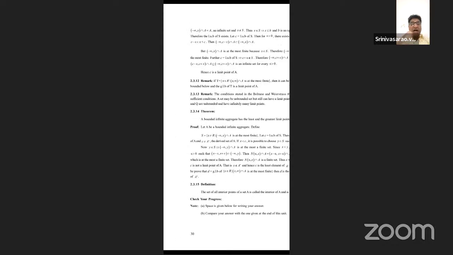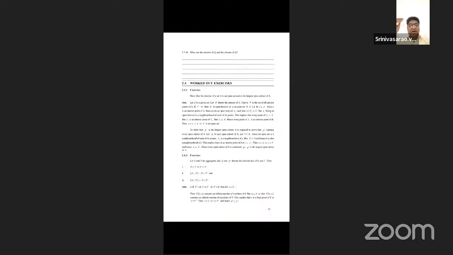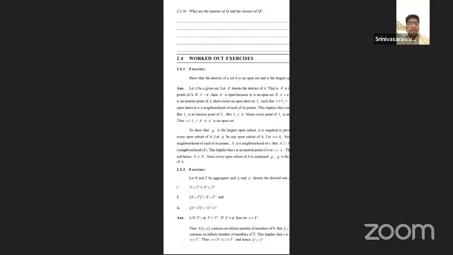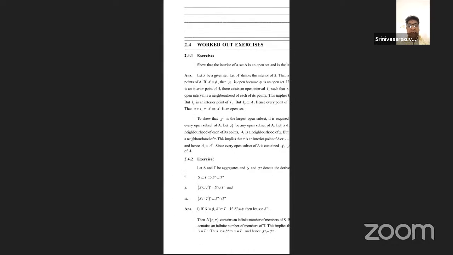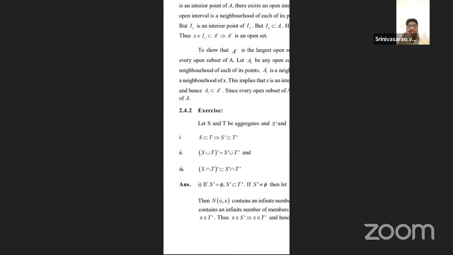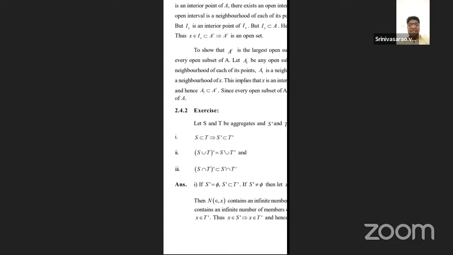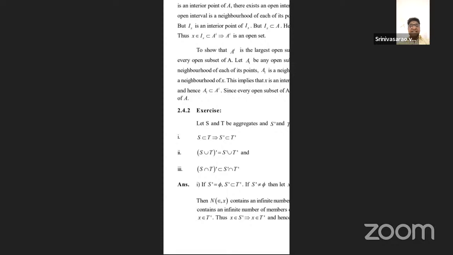Now this is one of the worked examples. This is not necessary here due to lack of time. Theorem 2.4.2 depends upon the subsets. S and T both are aggregates, and S dash, T dash represent the derived sets.